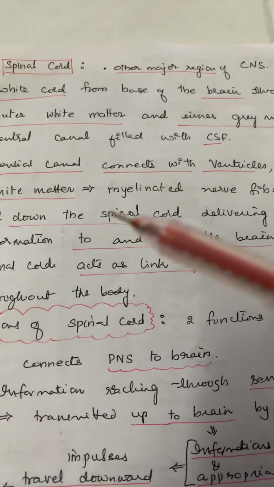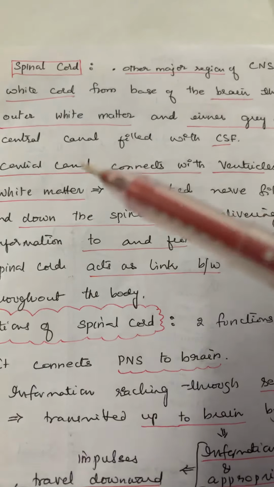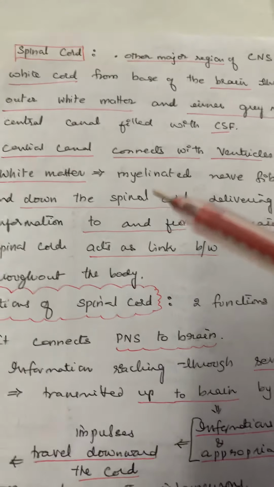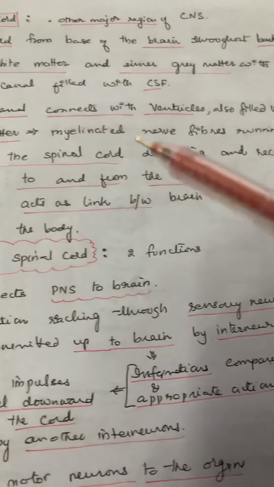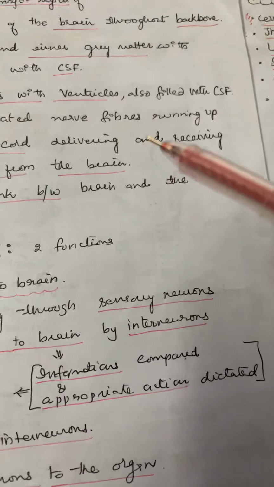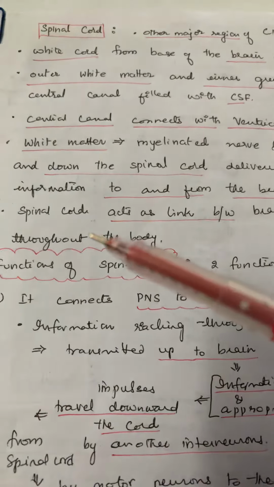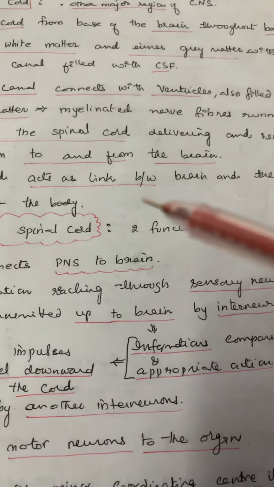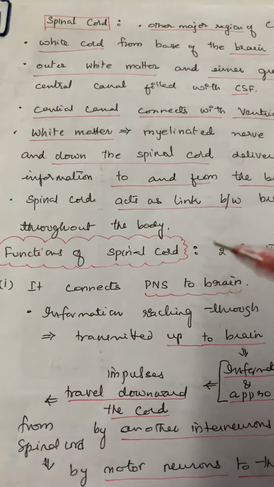It consists of outer white matter and inner grey matter with a central canal, which is called the spinal neurocele. It is filled with cerebrospinal fluid. The central canal connects with the ventricles of the brain, which are also filled with cerebrospinal fluid. The white matter is made up of myelinated nerve fibers running up and down the spinal cord, delivering and receiving various stimuli, various information to and from the brain. So the spinal cord acts as a link between the brain and the nerves throughout the body.